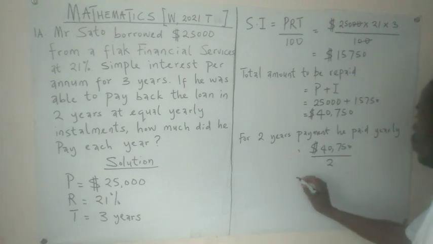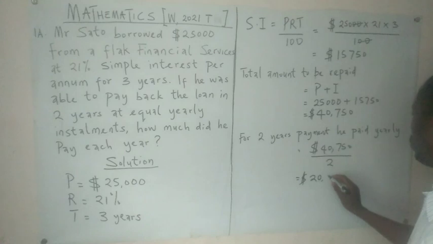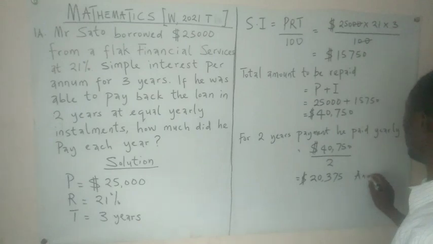So this will give us $20,375. So that's the answer.